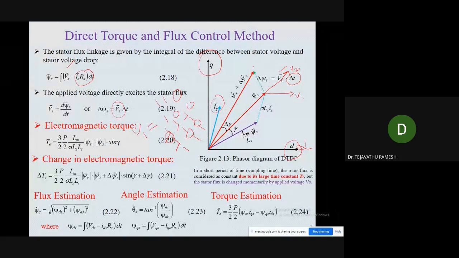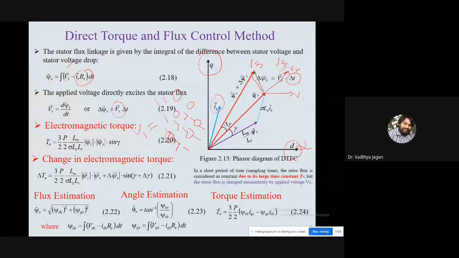I have selected the voltage vector V3. So now when we select the voltage vector V3, what is the position of the stator flux and what is the position of the rotor flux? Now it directly excites the stator flux, and the stator flux's new position becomes this. If you see the radial component of Vs, this is the radial component.